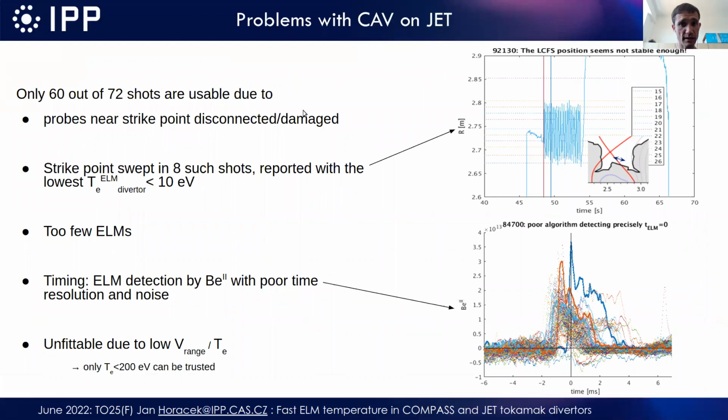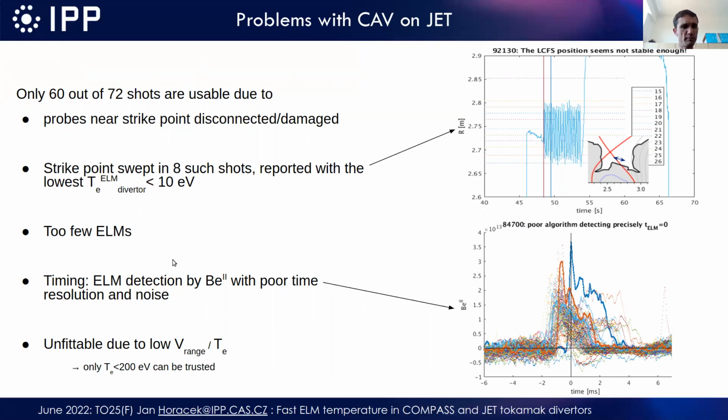Before going to the last slide, I show you that there are quite a lot of problems with the conditional averaging on JET. We could analyze only 60 out of 72 shots because there are many probes which are damaged, especially those near the strike point. Then the strike point sweeps in many such cases where the temperature was reported below 10 electron volts. This is shown here: the strike point just sweeps, and you cannot then assume that all the ELMs are identical. They are, but not on one probe, of course.